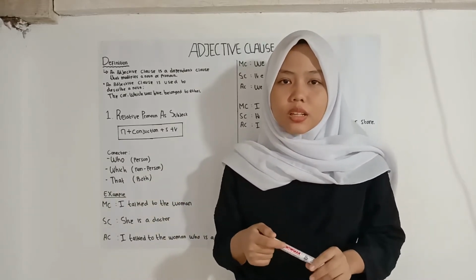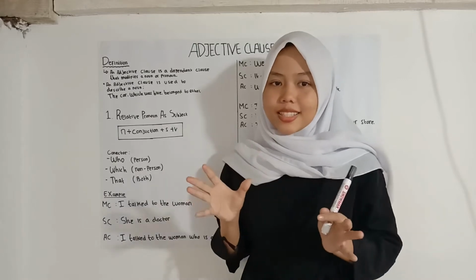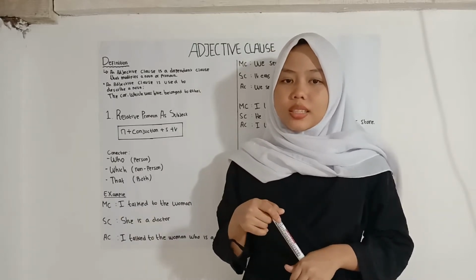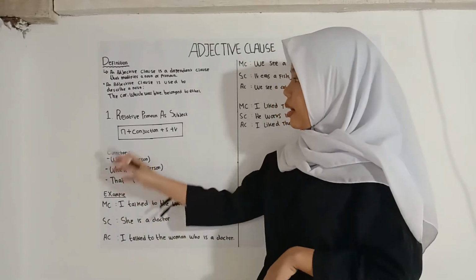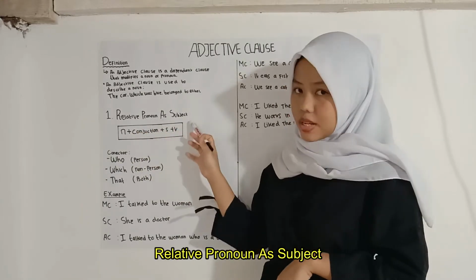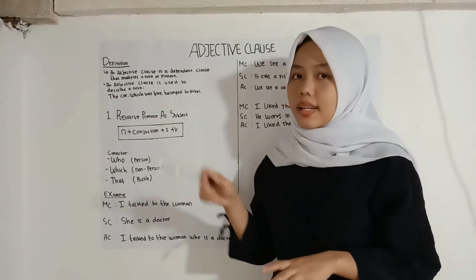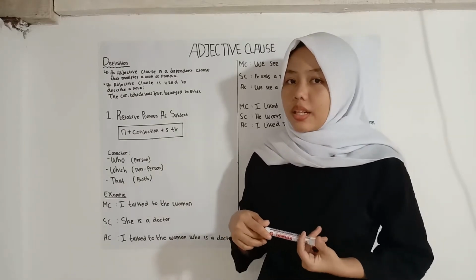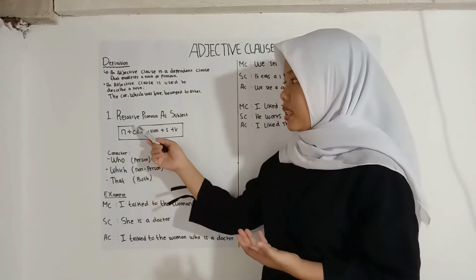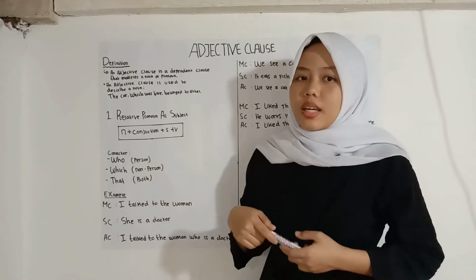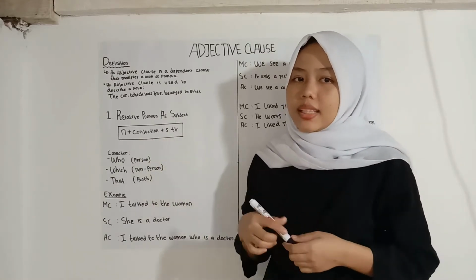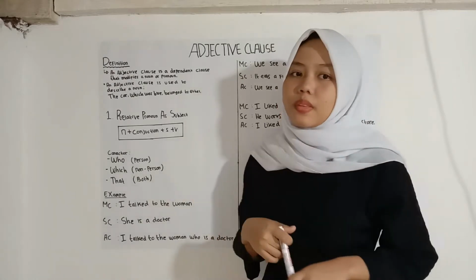Actually, adjective clause has many parts. Here, I will just explain about relative pronoun as subject. So the definition of relative pronoun as subject is a clause that describes the subject.